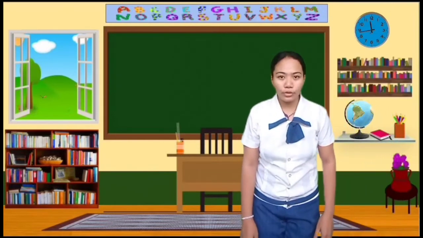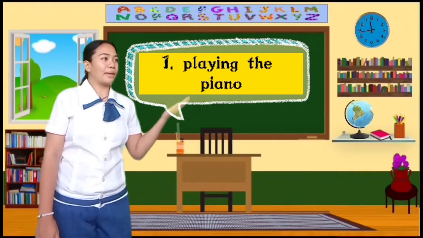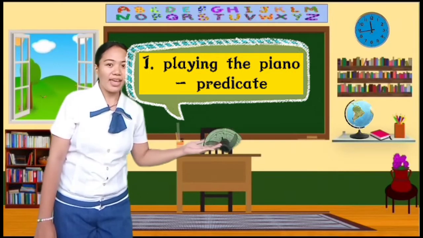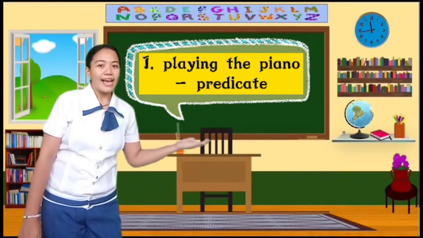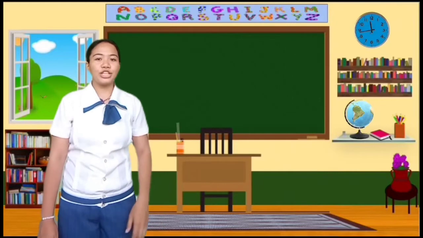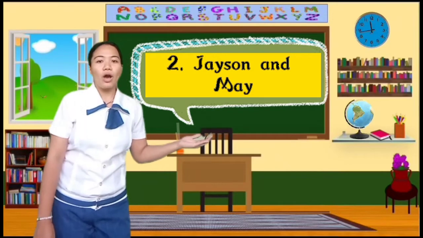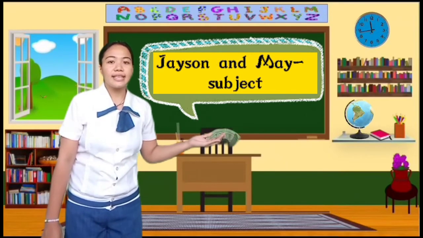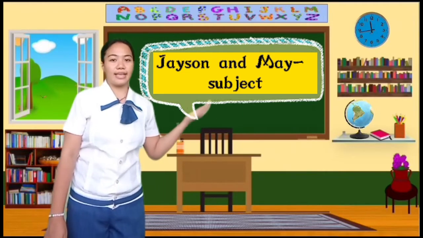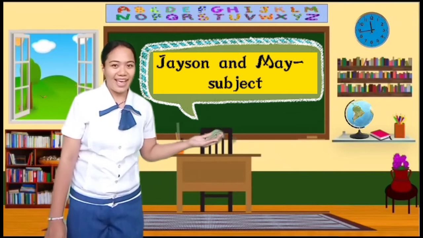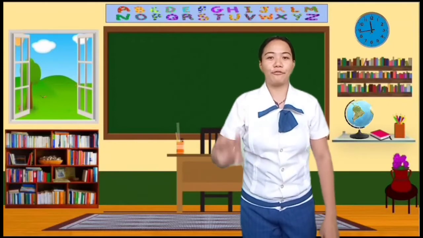Like, for example, number 1, playing the piano. So, playing the piano is a predicate. So, there is no subject. So, that is why it is called non-sentence. Now, let's proceed to number 2. Jason and May. So, Jason and May is a subject. So, that is why it is called non-sentence. Very good.